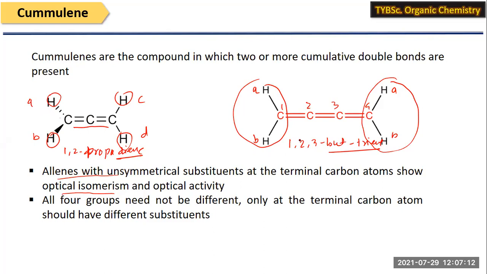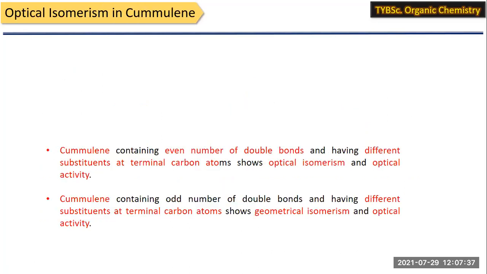But in the second example, this is a terminal carbon having different groups, and here this terminal carbon also has different groups. But the whole molecule has two identical groups, right? The condition is that only the terminal carbons should have different groups. Then in that case, it shows geometrical isomerism. Okay. So next one is that.